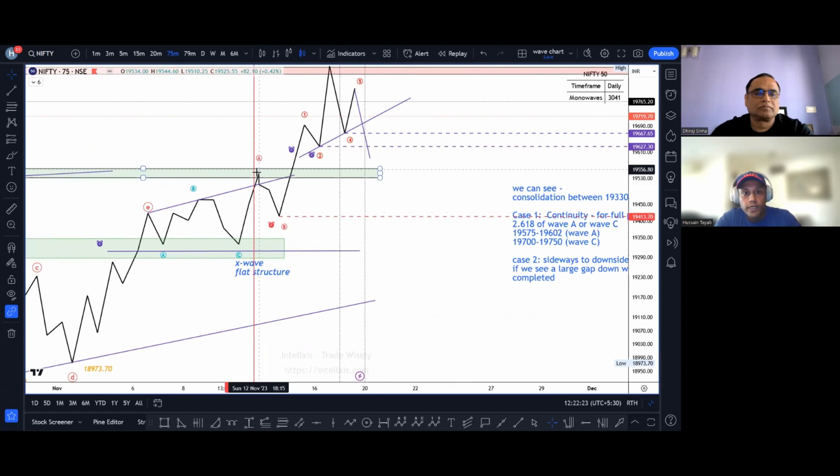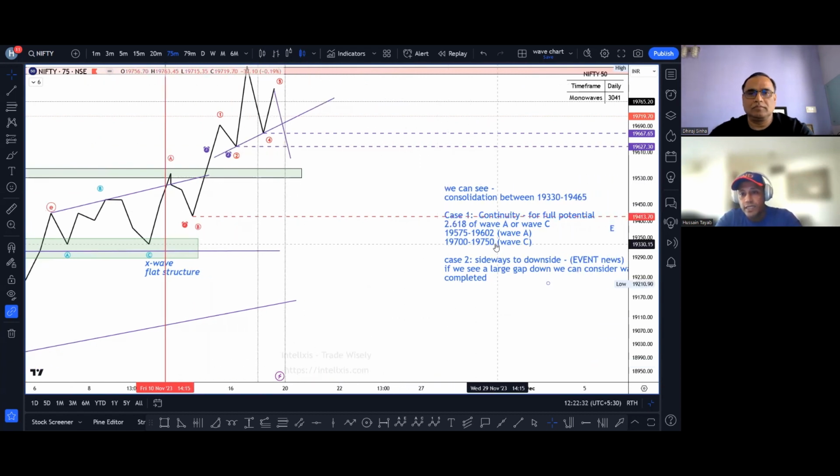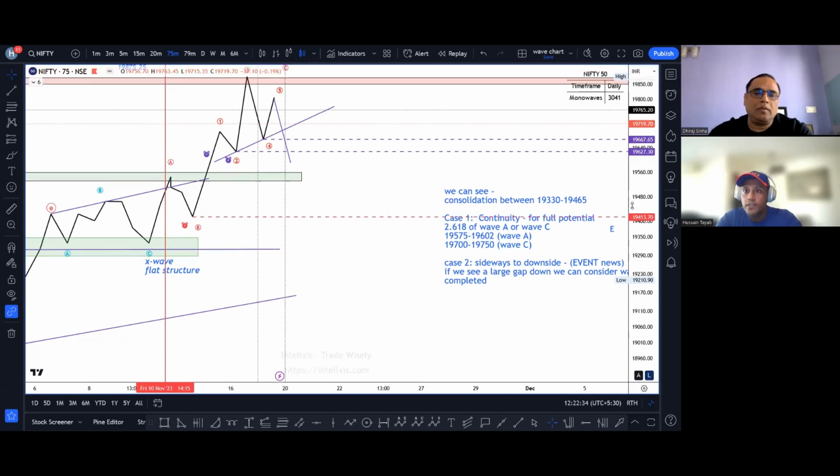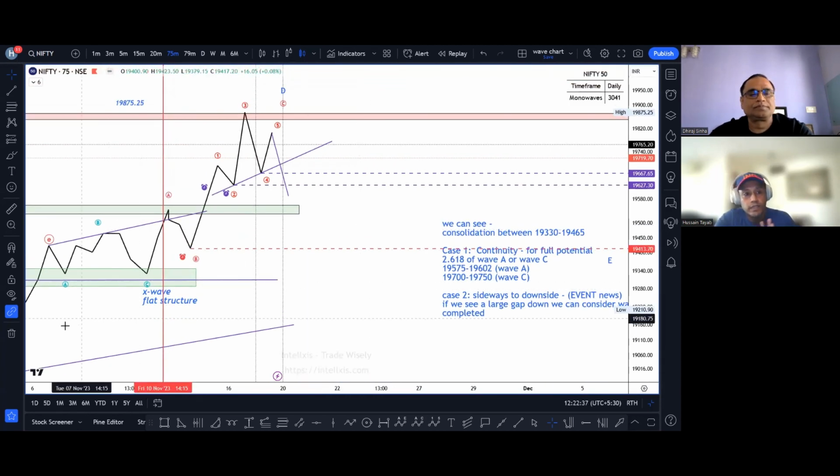Okay? We opened here on Monday. We had some kind of retracement and then we continued our movement to the top. We had predicted 19,750. To our good luck, it has overshot that target. And when this wave was starting, if you date back to 2 weeks ago, I had said that in an expanding triangle, it can even go above 2.61 of wave C if there is some euphoric movement in the market. And we will only know that euphoria when we are experiencing it, right? So this extension, where it overshot the target to 19,875, was that euphoric movement.